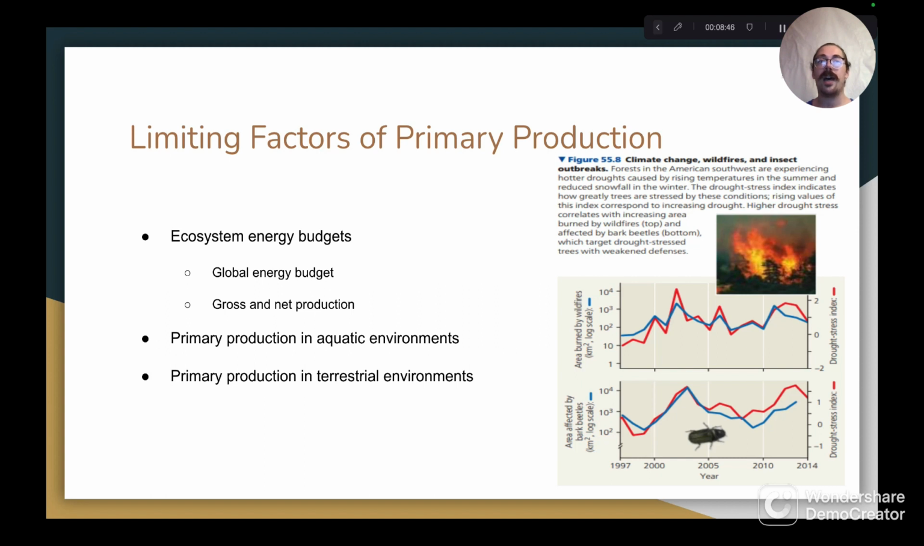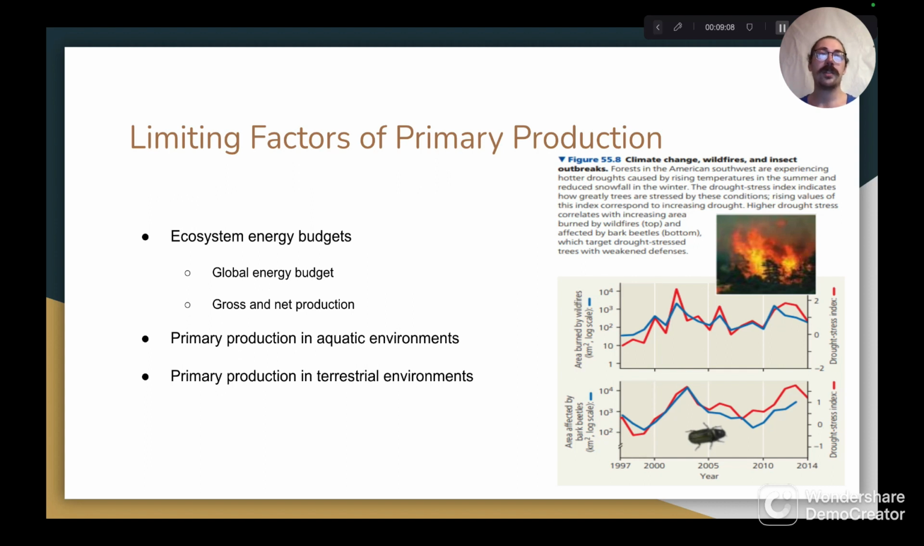Primary production is highest in terrestrial ecosystems that are both warm and moist, such as tropical rainforests, and is lowest in terrestrial ecosystems that experience a temperature extreme, either very hot or very cold, and little moisture. For example, deserts are very hot and dry, and the Arctic is very cold and dry.